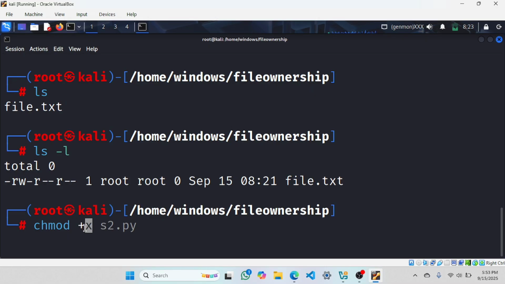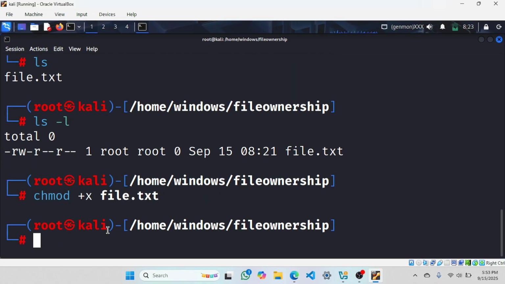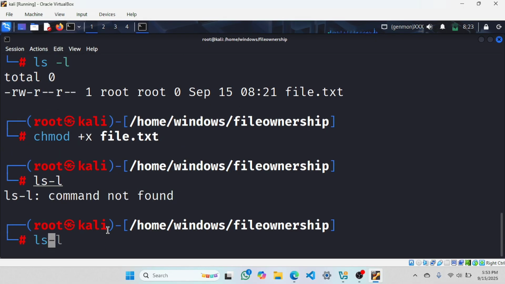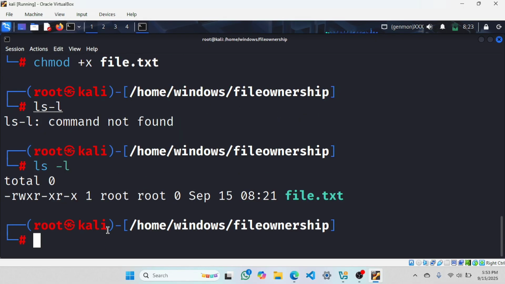So I will write plus, because I want to add a permission. Which permission? Obviously, it has read and write permission. I want executable permission. First I wrote chmod, then plus, then x for executable permission. Then I will go for the file name. What was the file name? file.txt. So if I check now, you can see here I have all permissions: read, write, executable.